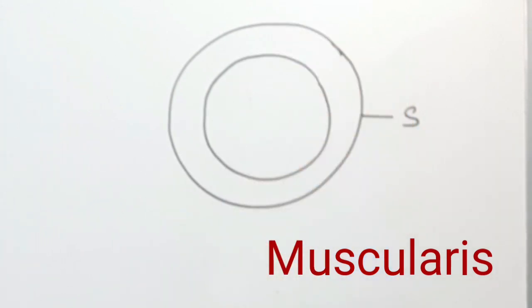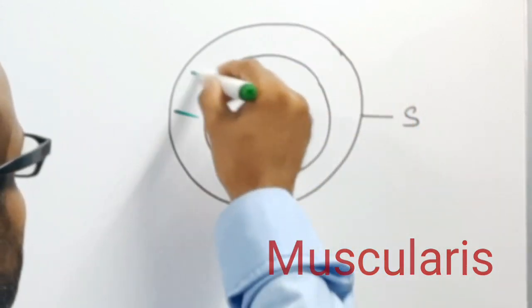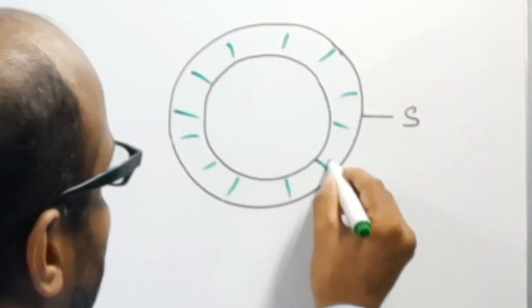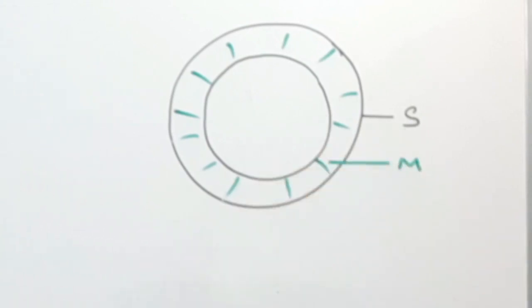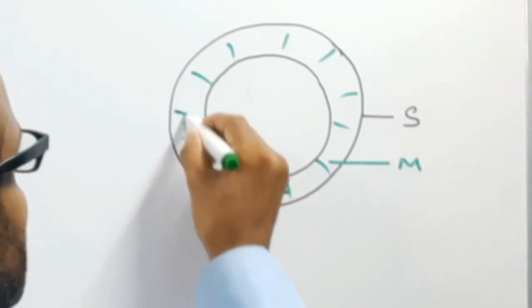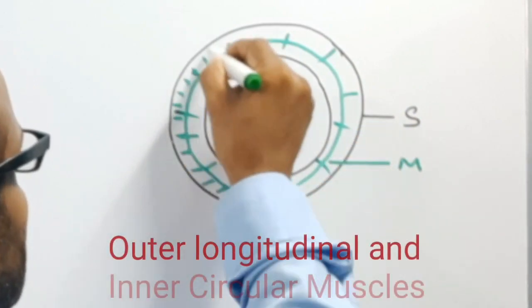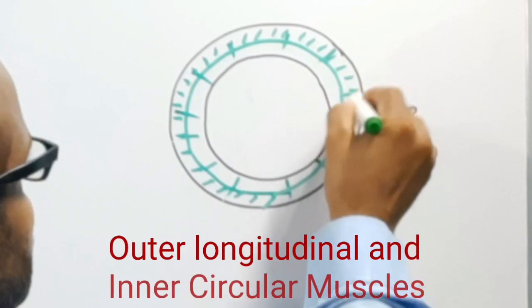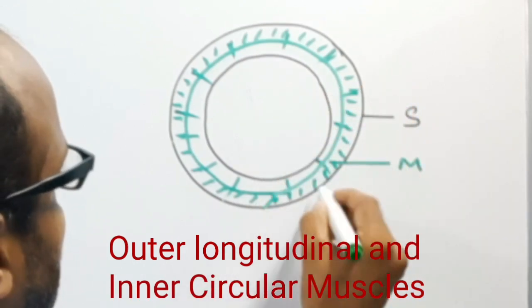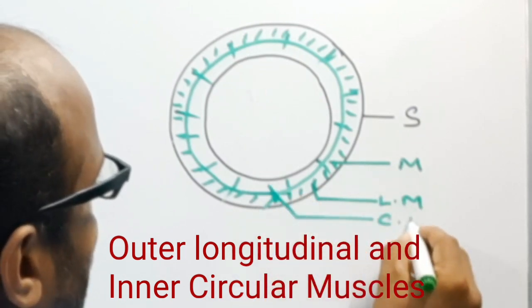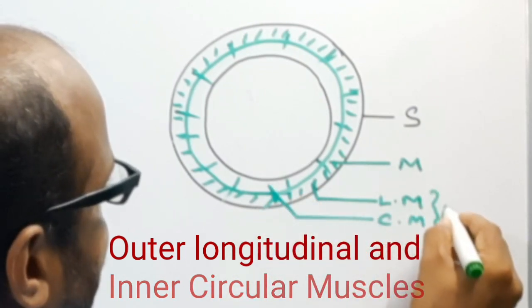This muscularis layer has two layers: the outer, which is composed of longitudinal muscle, and the inner, which is composed of circular muscle.